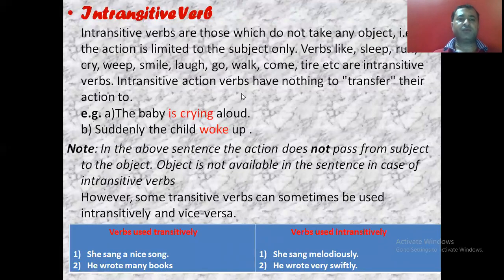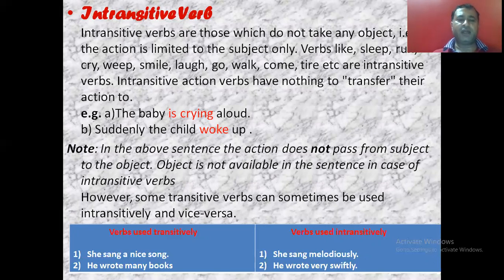Now intransitive verbs. Intransitive verbs are those which do not take any object. I already told you that these verbs do not transfer their action to anyone or anything. That is, they do not require any object to complete their sense. Without an object, they have their sense complete. Like, the baby is crying aloud. The baby is crying loudly. Crying over what? That is not necessary. With just this much, the sense is clear and complete, that the baby is crying.